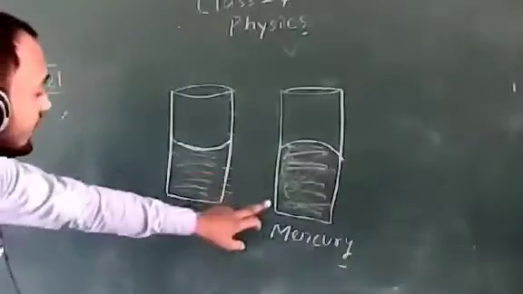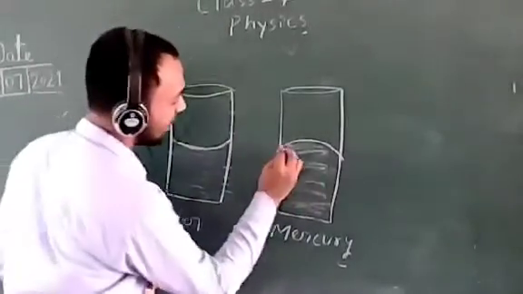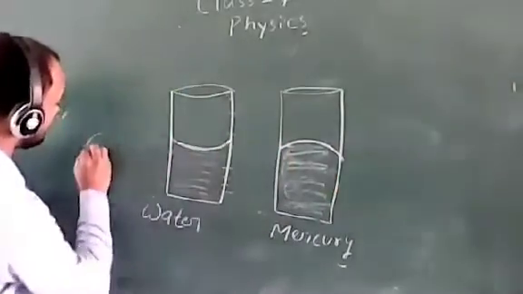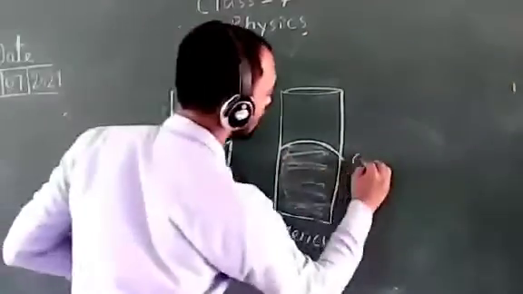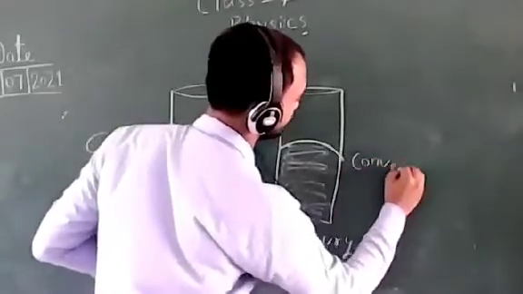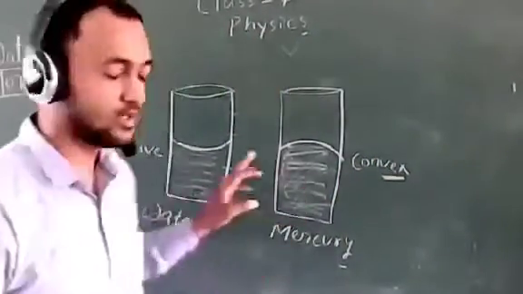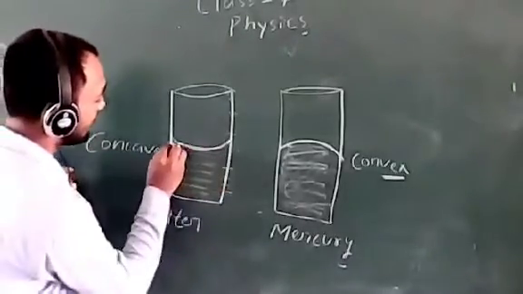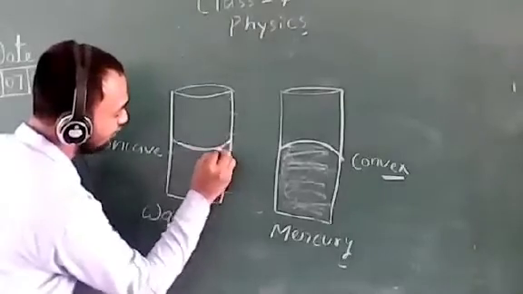And if it is filled with mercury, it forms a shape on the upper surface, just above the water level, like this. This is a concave shape, and this is a convex shape. If you want to record the measurement or level for water, you have to measure from here, which means you have to see this lower level.